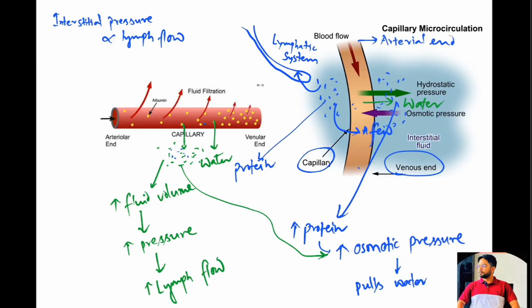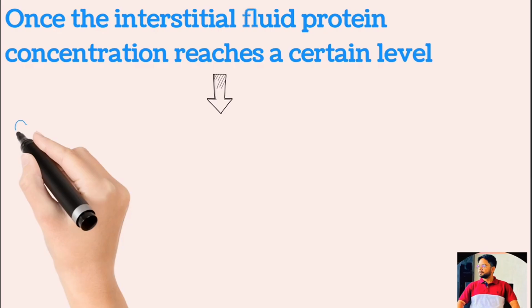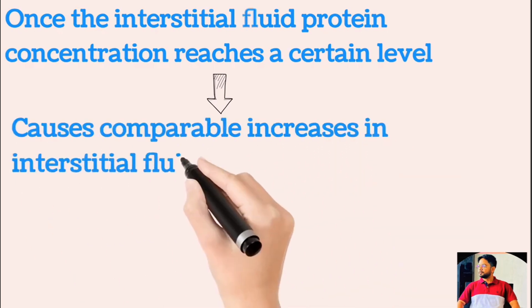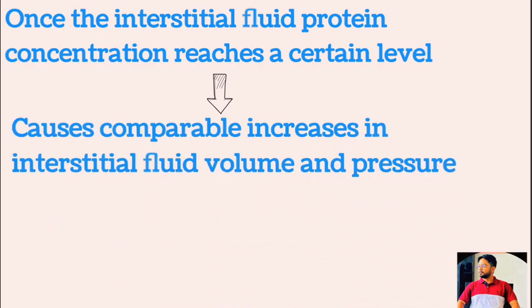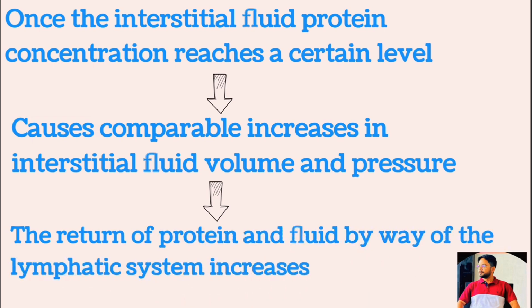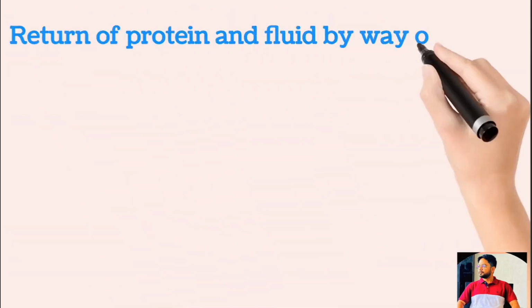Therefore, when some proteins come out from the capillary end of the blood vessels into the interstitium, and this protein is continuously added, that increases the osmotic pressure, that attracts water, so ultimately that increases the interstitial fluid and the pressure, that increases the lymph flow via the lymphatic system.